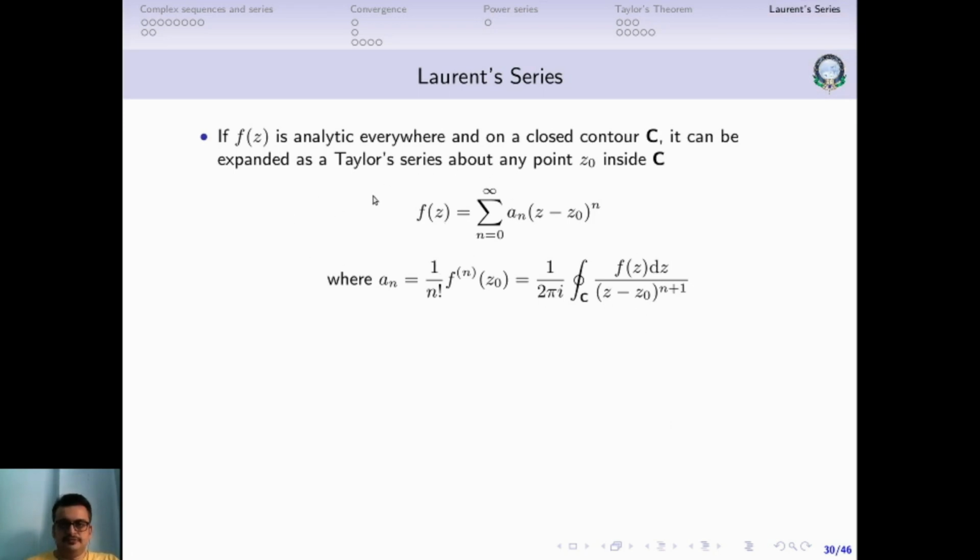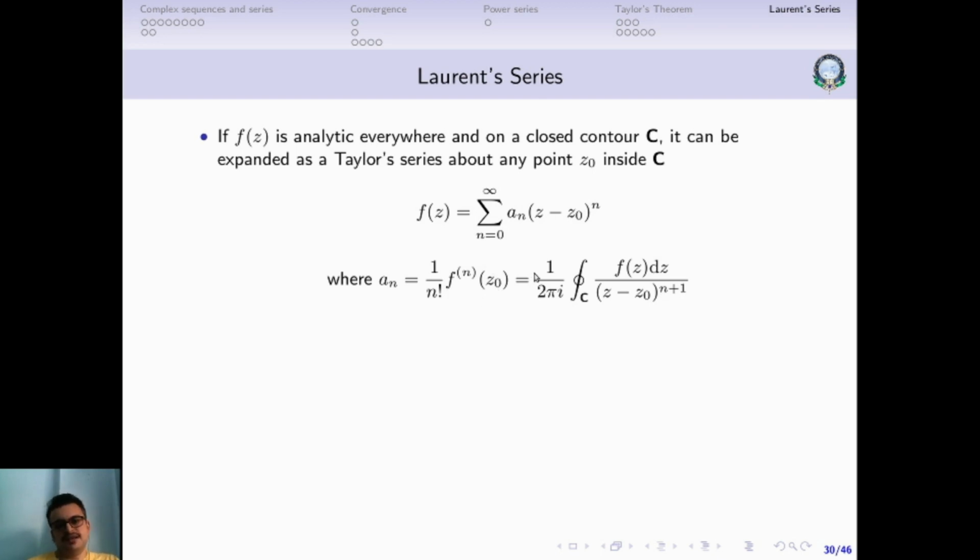We have seen from the Taylor series expansion that if I have a function f of z which is analytic everywhere on a closed contour C, then it can be expanded as a Taylor series about any point z0 inside C. This Taylor series expansion is f of z equals summation a n (z minus z0) to the power n, and these coefficients a n are given in terms of the nth derivative of the function and the value that it takes at z equal to z0.